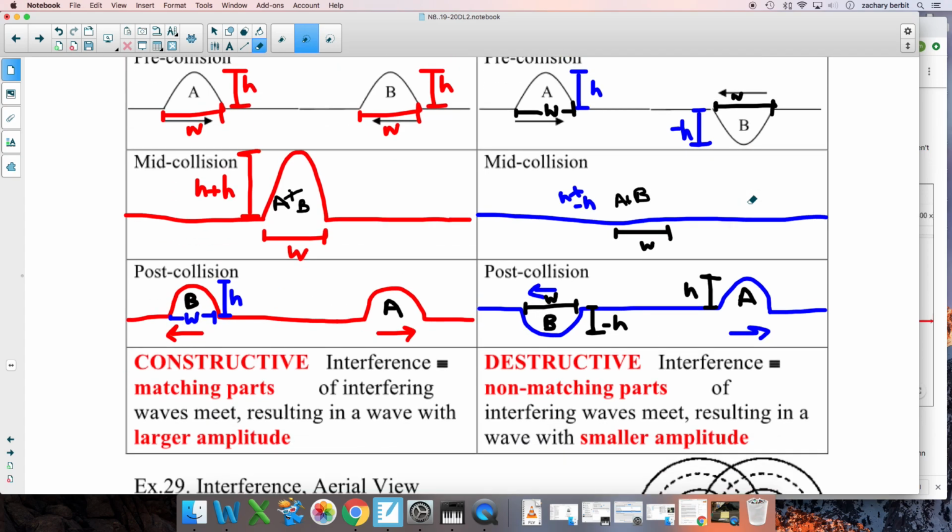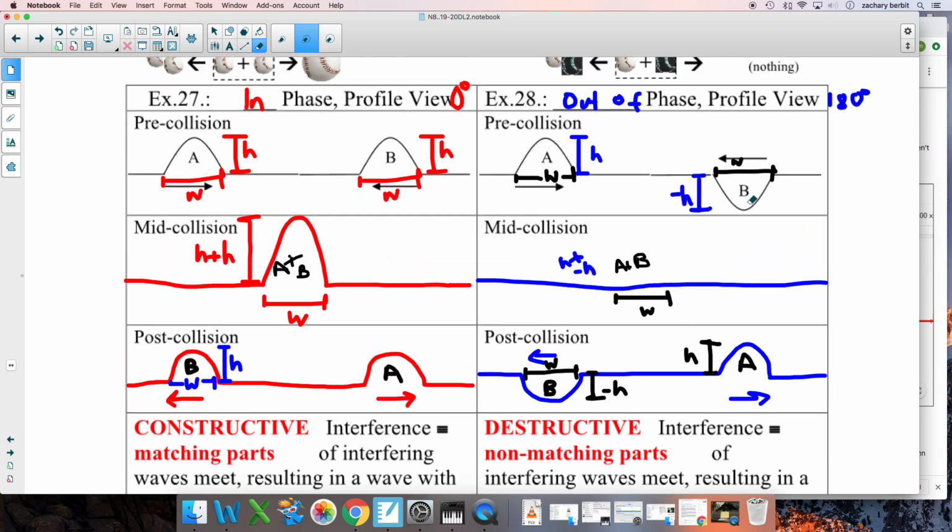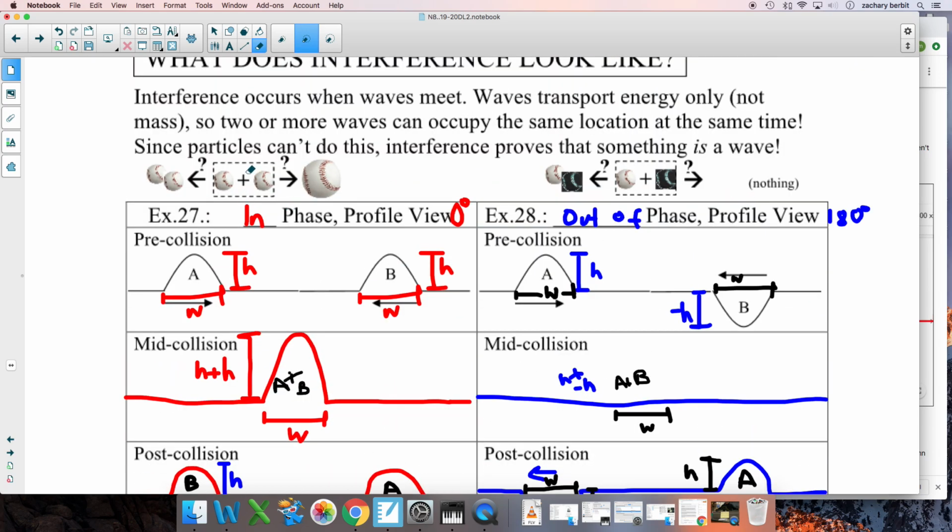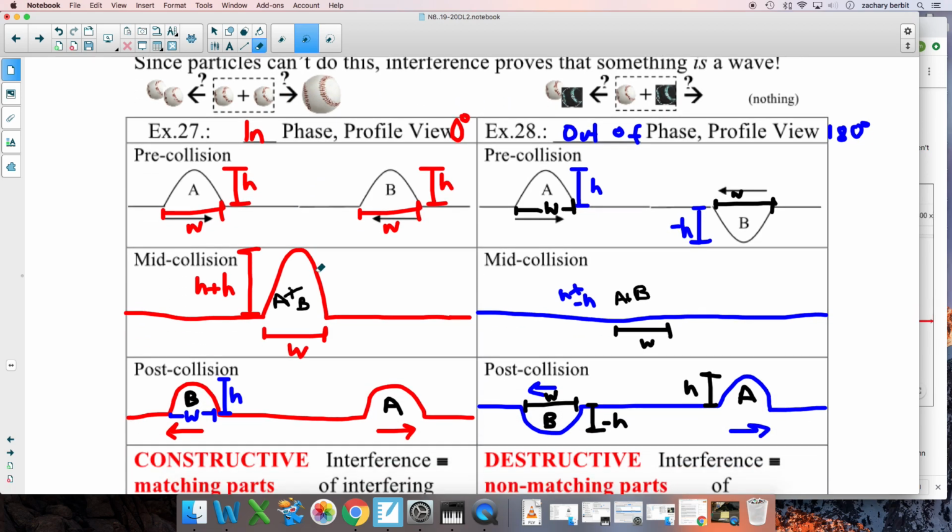And this, in a very real sense, should kind of shake you up a little, like, whoa, waves are different. Baseballs, when they come together, they hit and bounce off. They never turn into a big baseball. They hit and bounce off, and the one that came in from the left will bounce back off to the left. The one that came in from the right will bounce back off to the right. Waves, on the other hand, will come, they will meet and combine, and then keep moving as if they never met. That's amazing. Pass right through each other.